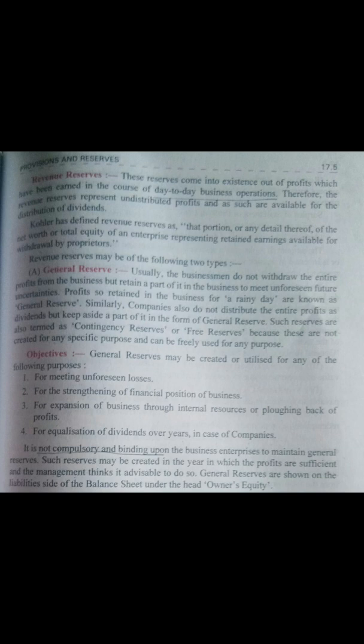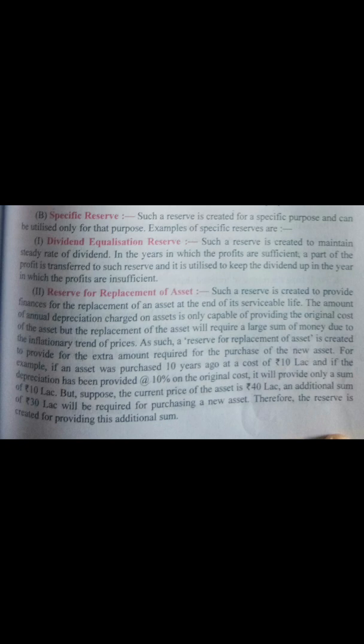Now the next reserve, that is specific reserve under the category of revenue reserve. Such a reserve is created for a specific purpose and can be utilized only for that purpose. As I have told you, in case of general reserve, we do not assign those reserves for any specific purpose, but if any reserve, that means any undistributed profit, is assigned a purpose or any kind of liability in future, then those reserves will be termed as specific reserves.